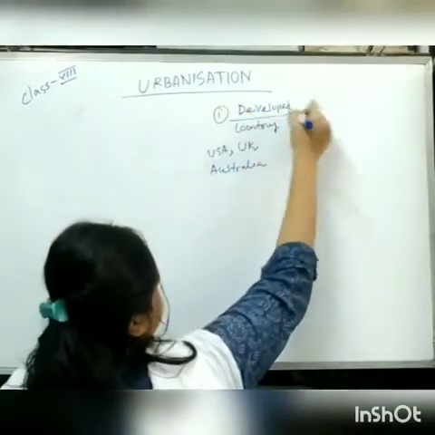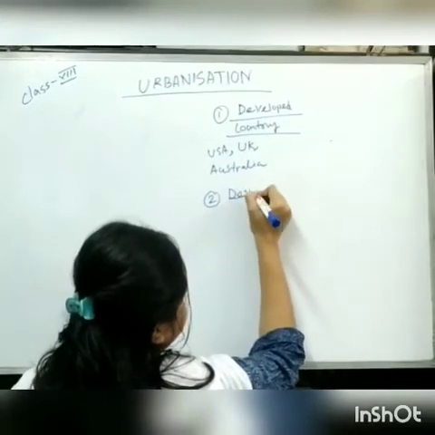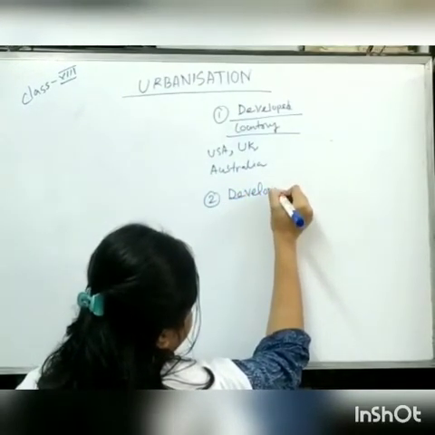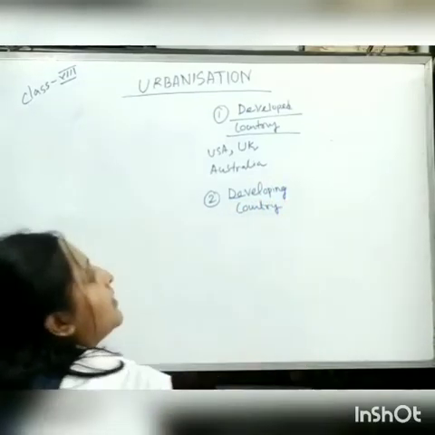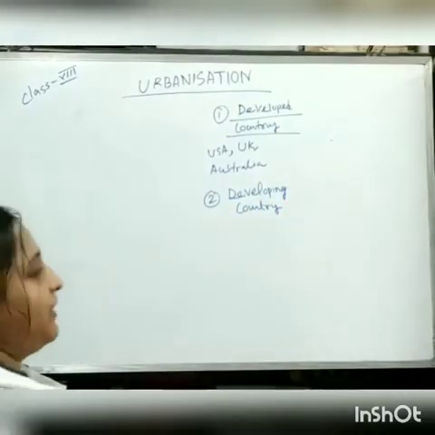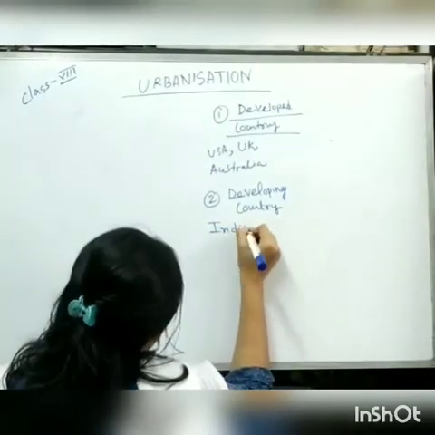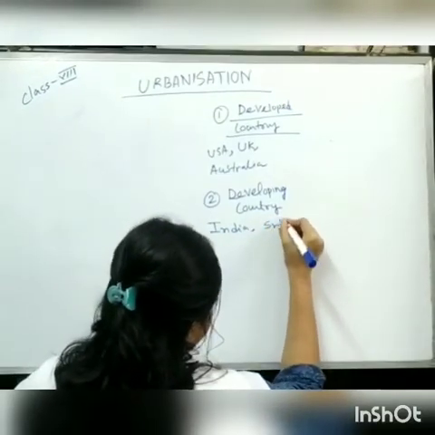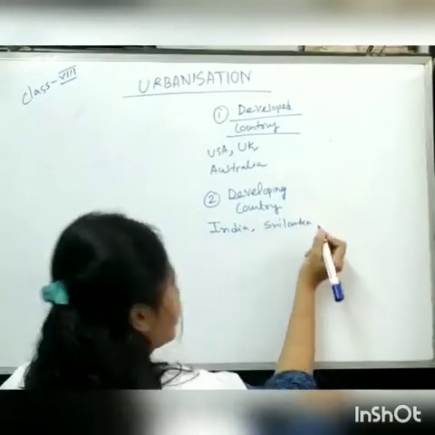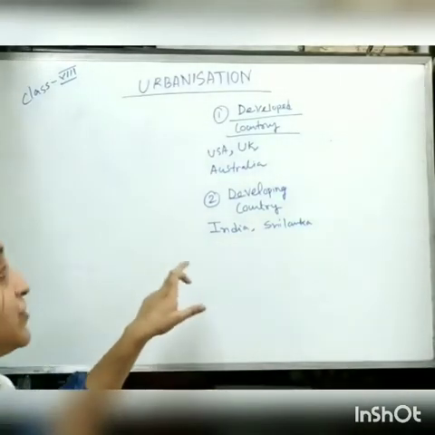So the first one is the developed country, next one is the developing country. Developing country means India, where we all live. Not only India but also Sri Lanka. These are the major countries included in the developing country. So what are the major features?